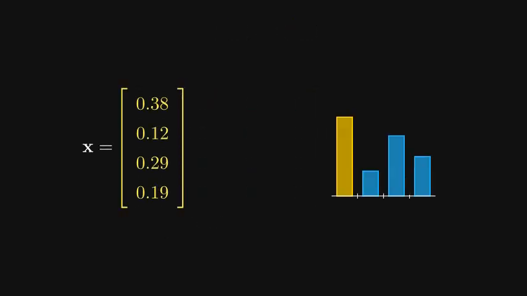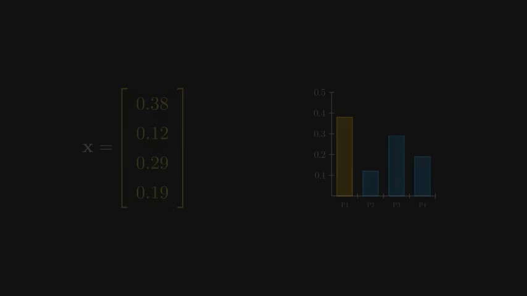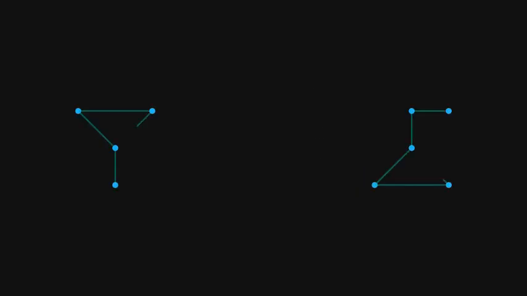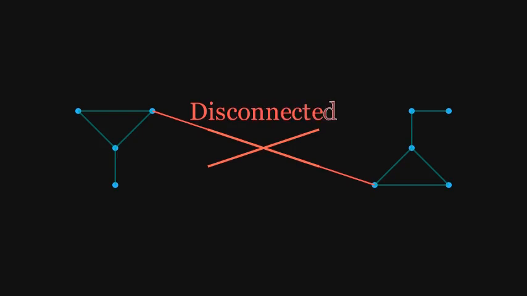When we solve for the eigenvector of our 4-page web, we get a clear ranking. Page 1 wins with 38% of the importance, even though it didn't have the most links. But there's a massive problem. The internet isn't one big happy network. What happens if the web is broken into isolated islands?